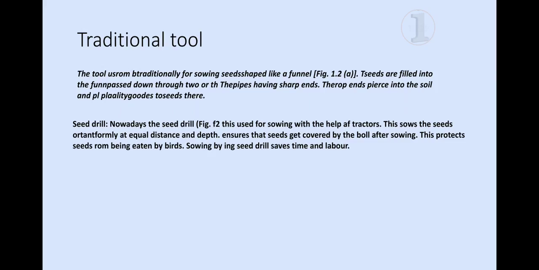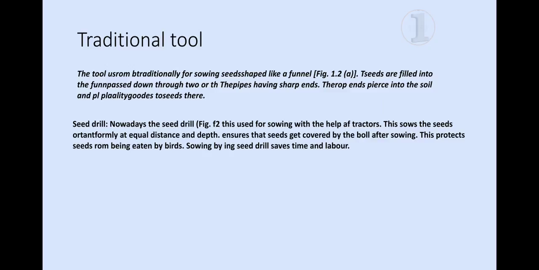Let's go further. What are the traditional tools? For example, the seed drill is an example of traditional tools. The traditional tools for sowing are shaped like funnels. That did not have any name, so it was called a funnel. And there's the seed drill also.